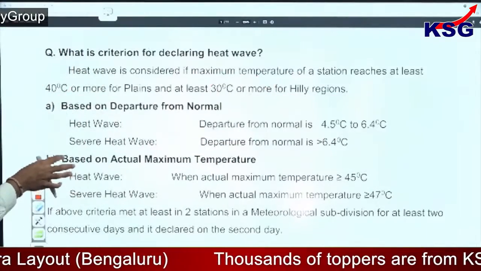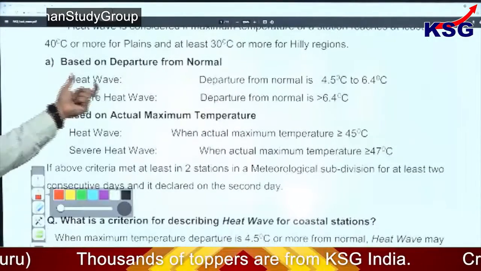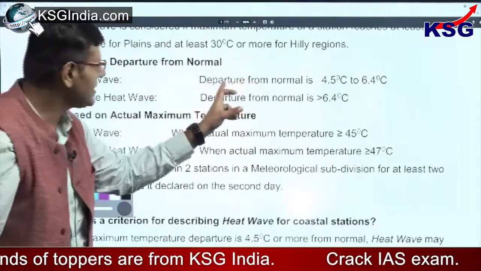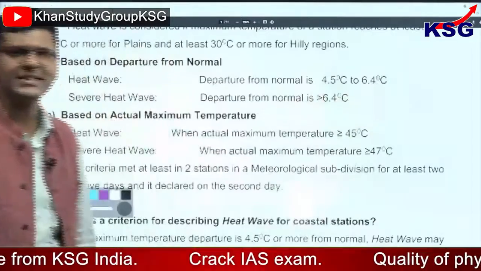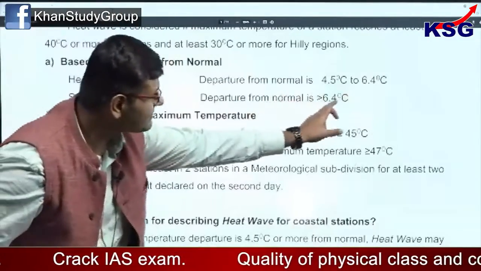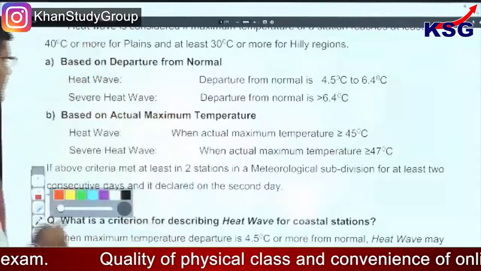Also, based on departure from the normal. Now this is very important. If the departure from the normal is 4.5 to 6.4 degrees Celsius, that means it is a heat wave condition. And if it is more than 6.4 degrees Celsius, it's a severe heat wave condition.